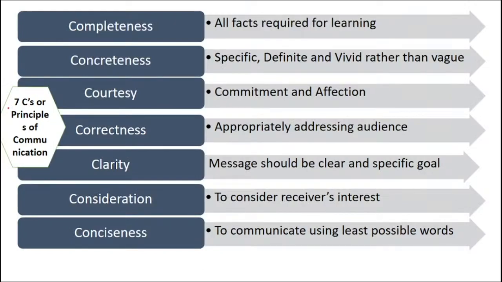Now let's see. If you remember, we have done 7 C's, the principles of communication, wherein one principle is clarity. Apart from clarity, we have completeness, concreteness, courtesy, correctness, consideration, and conciseness. So completeness relates to all the information. Concreteness relates to specific but definite information. Courtesy relates to commitment and affection. Correctness results to appropriate addressing. Clarity relates to message to be very clear with specific purpose. Consideration relates to the receiver's interest, and conciseness relates to the least possible words, that is up to the mark.